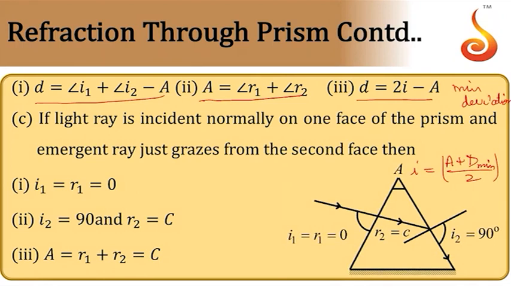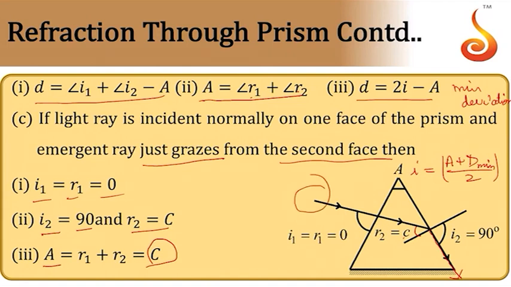Then if a light ray is incident normally on one of the faces of the prism and emerges just grazing the second face like this, then this angle of incidence should be equal to the critical angle. If it is just grazing the surface, it is grazing emergence. So in this case I1 and R1 will be equal to 0, I2 is equal to 90, R2 is equal to C. Now we know that R1 plus R2 should be equal to C. So the angle of the prism must be equal to the critical angle. This is valid only when the light is incident normal to the surface.